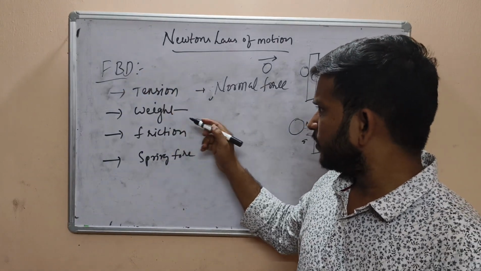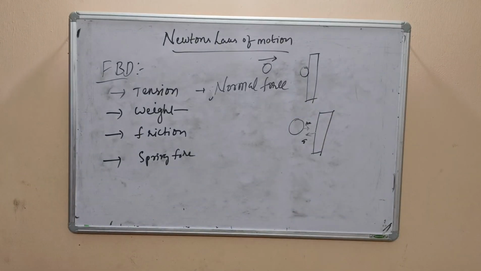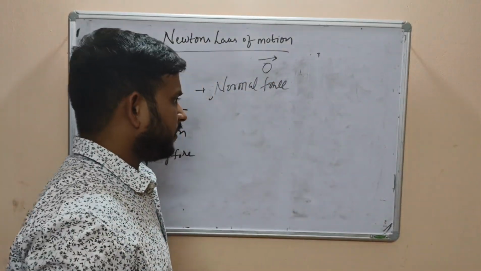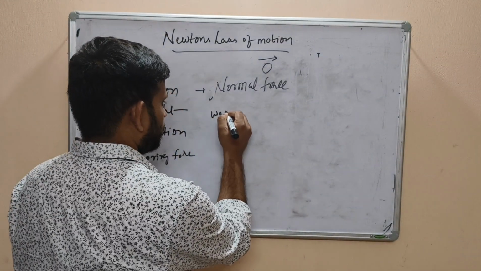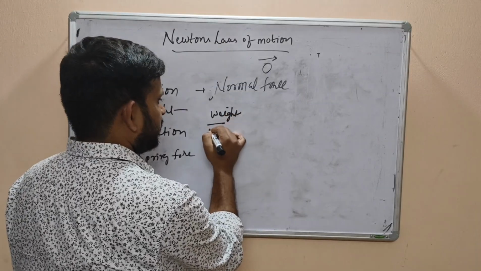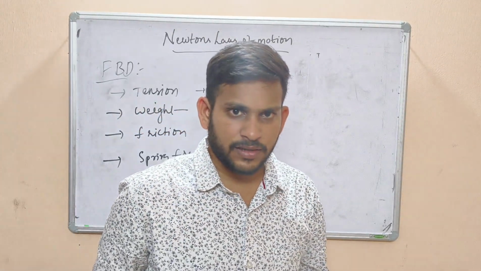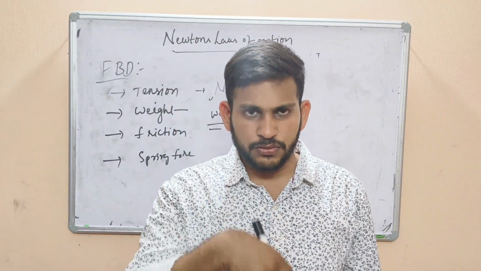Then we will talk about weight first. What is meant by weight? Weight is always in the directly downward direction. When I am standing here on the surface of the earth, my weight always acts toward the earth.